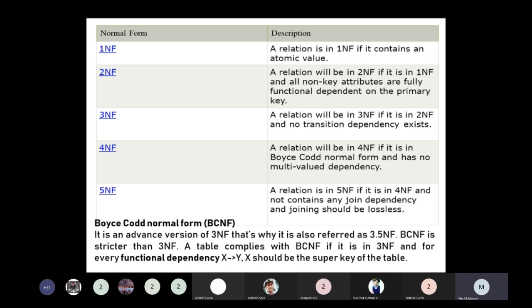It only holds single-valued attribute dependency A implies B. If A has multiple values and B exists, then the relation has a multi-valued dependency. Take an example: student ID, course, hobby.